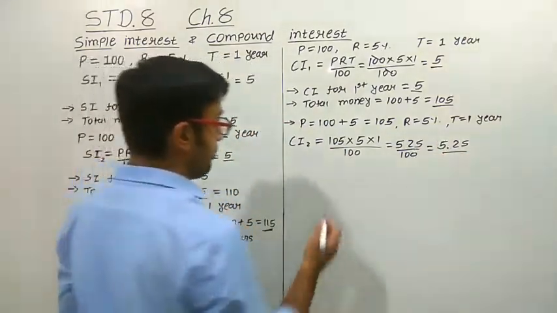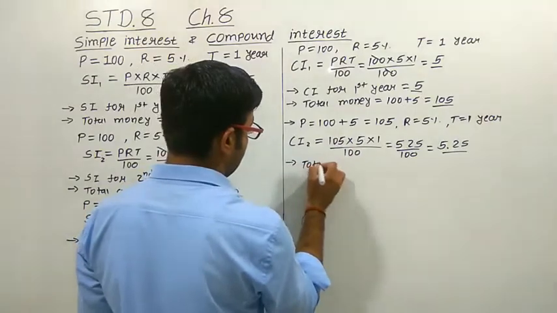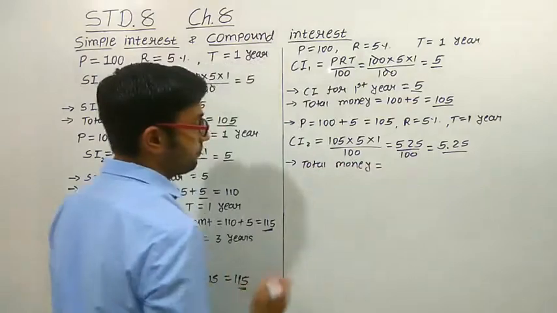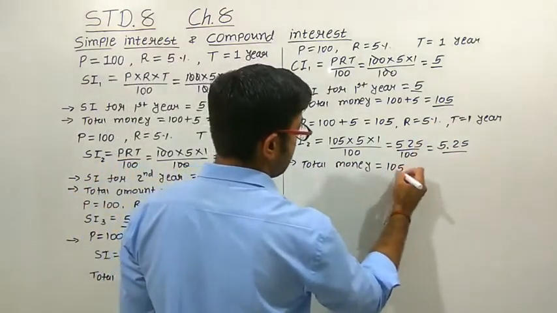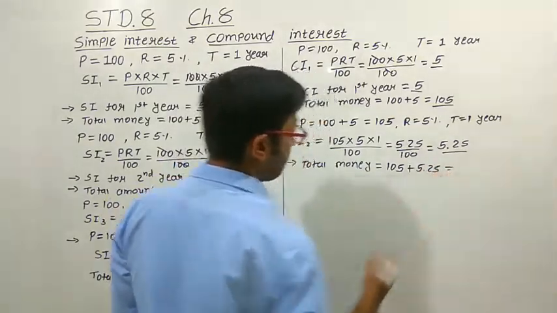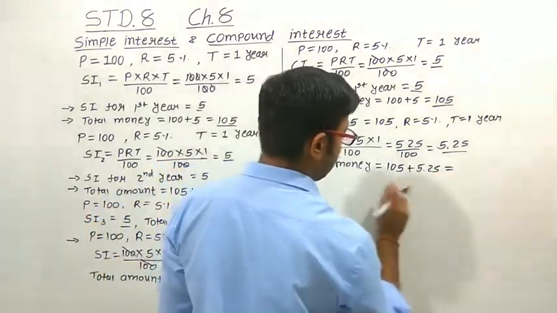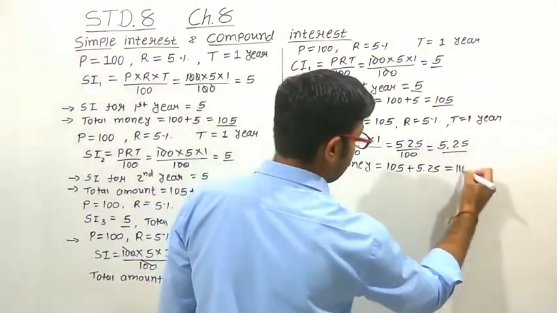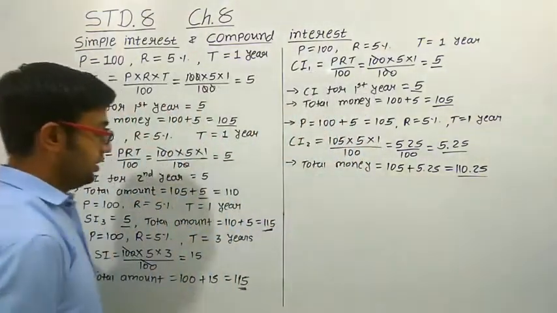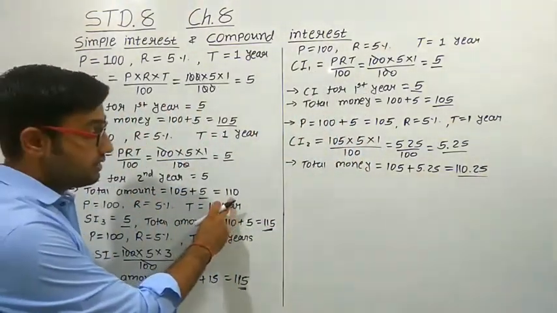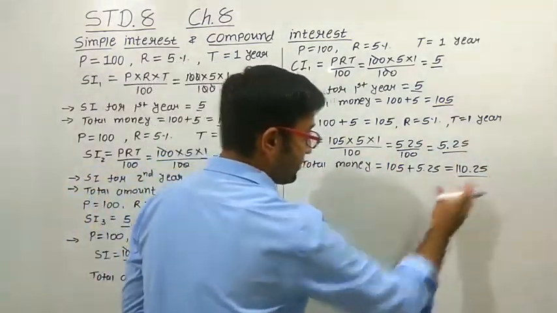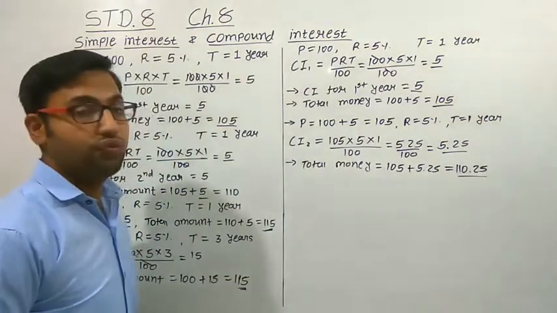So now let us calculate what will be the total amount. The total money now will be, first it is 105 rupees. Now this 5.25 will be added to it. So now this money will become 110.25. See, there is a change. Here we get 110 rupees and 25 paise that we have to pay back to the bank.